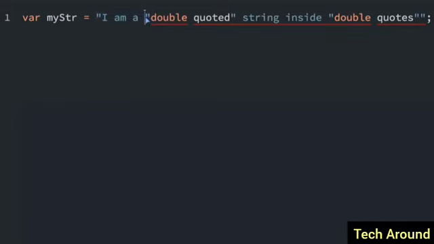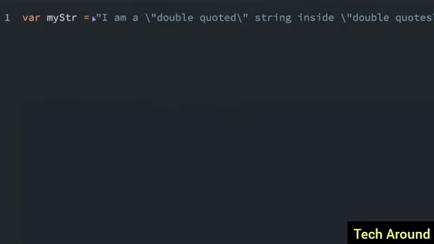So there's something called an escape character. If you want to escape a quote, that means it will no longer be considered the end of the string. I'm going to put a backslash. So if I put a backslash before each of these quotation marks, JavaScript no longer interprets it as being the last character in the string.